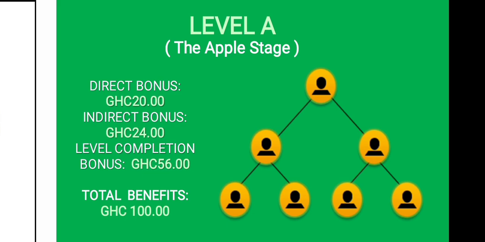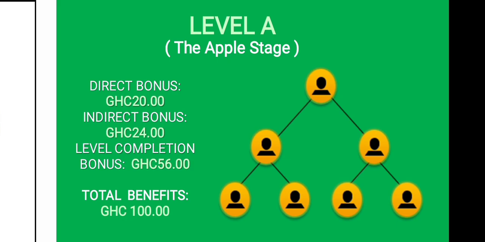First of all, when you register, you're going to be on level A, the Apple stage. As a registered member, you are expected to register two people under you. In this diagram, this is you, and you register two people under you. Your two people must also register their two people. That is how you can complete level A in Global Food Aid.